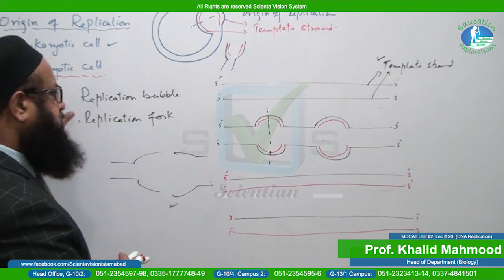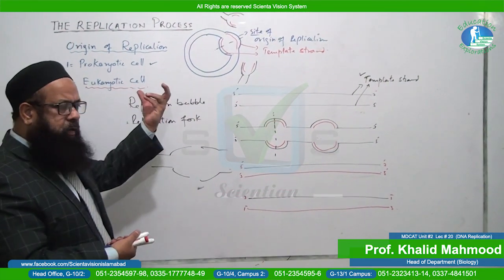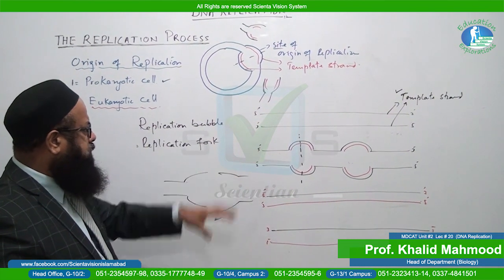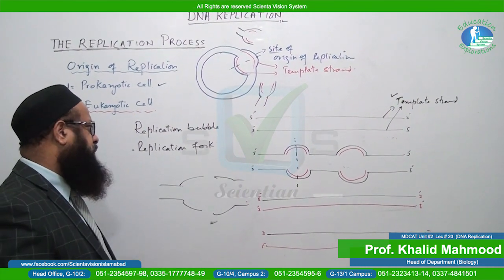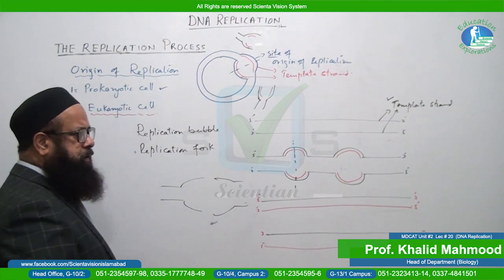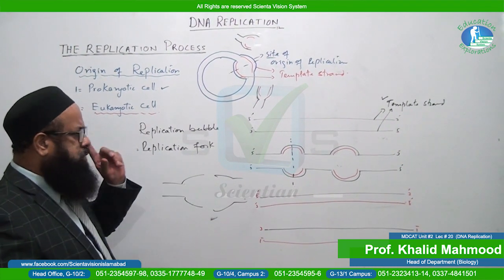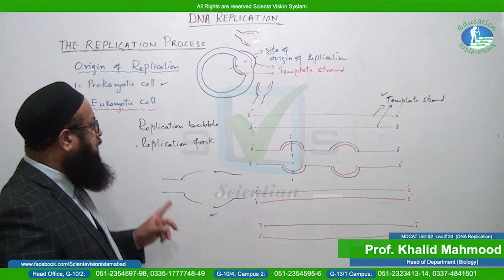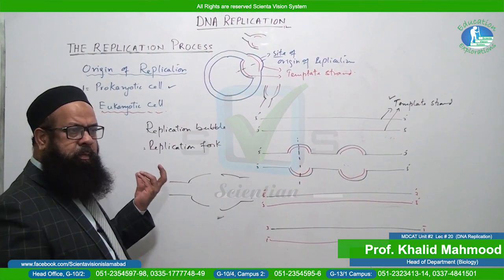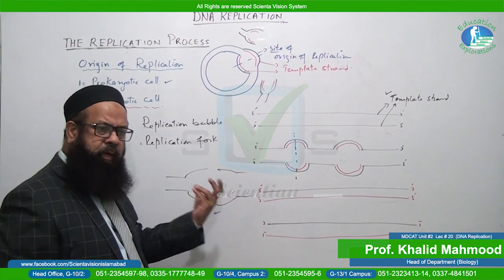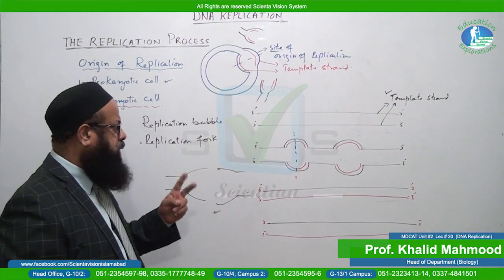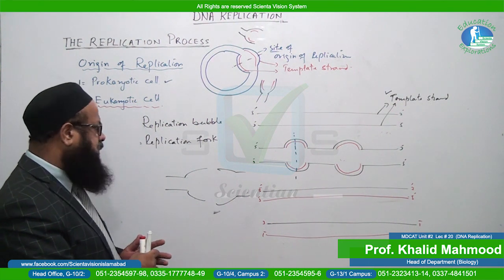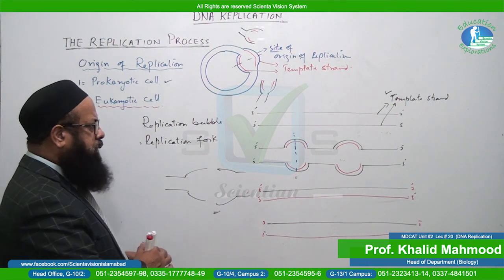So what have we discussed up till now? We have discussed origin of replication, and you must know which sort of questions would be taken for MCQs from a teacher's point of view. Site of origin is 1 in case of prokaryotes, more than 1 in case of eukaryotes. In a replication bubble, how many replication forks will be formed? You must know 2. And how the process of replication proceeds, we will discuss in the coming part.